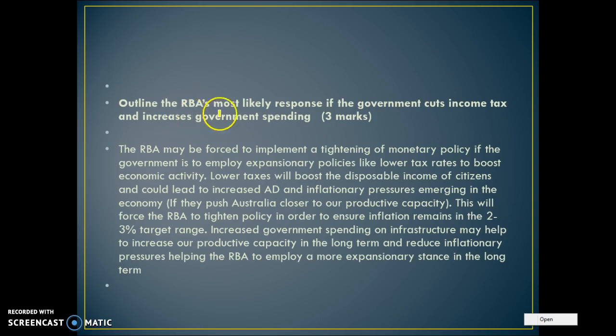Outline the RBA's most likely response if the government cuts income tax and increases government spending. Okay, so what that means is, what are they likely to do if the government cuts income taxes and increases government spending? Well, both of these things here are expansionary policies. So therefore, that may force the RBA to be more contractionary. So the RBA may be forced to implement a tightening of monetary policy if the government employs an expansionary policy,